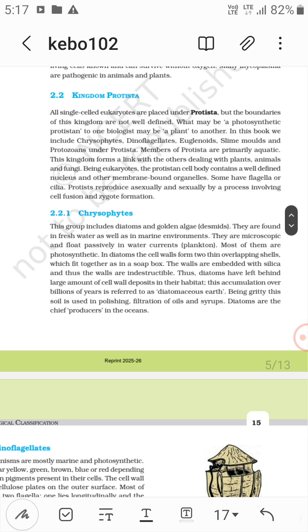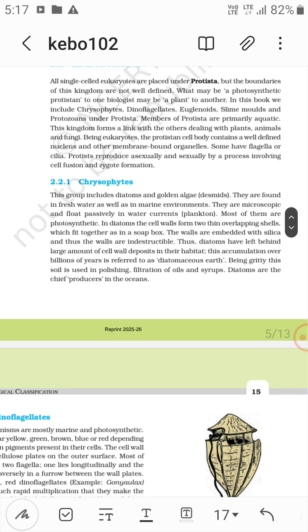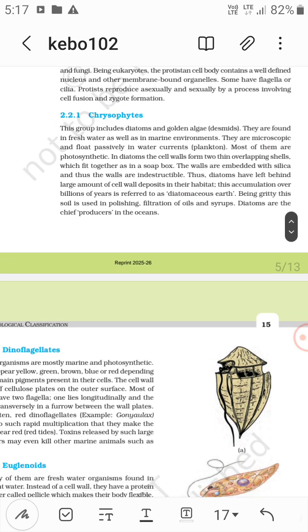Chrysophytes: this group includes diatoms and golden algae, that is desmids. In diatoms, the cell walls form two thin overlapping shells which fit together as in a soap box. The walls are embedded with silica, and thus the walls are indestructible. So they are also referred to as diatomaceous earth. Being gritty, this soil is used in polishing and filtration of oils and syrups. Diatoms are the chief producers in the oceans.